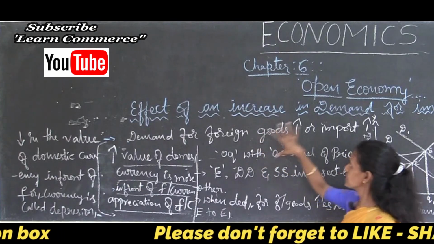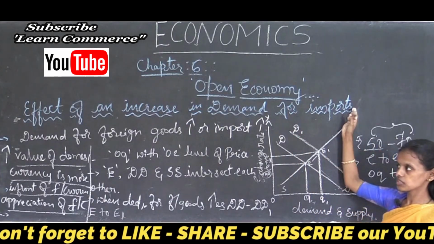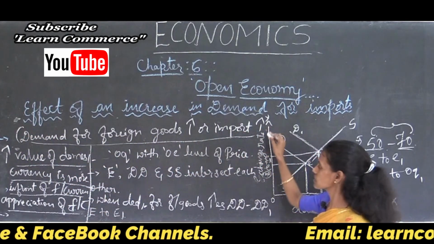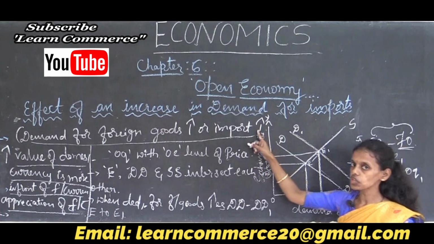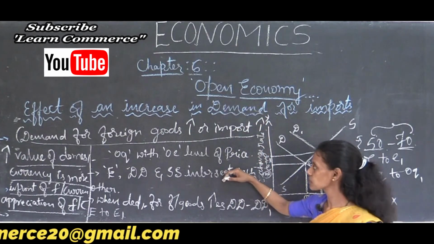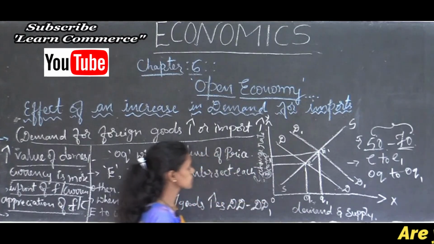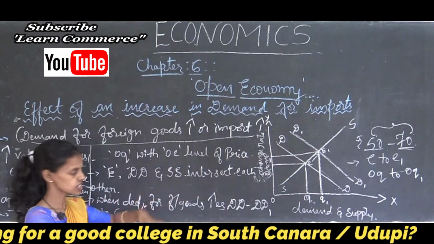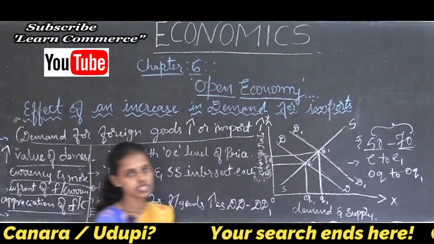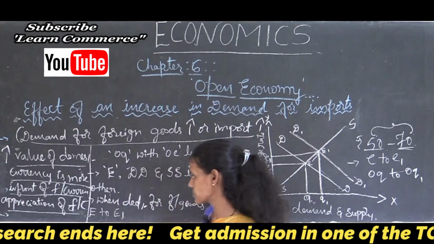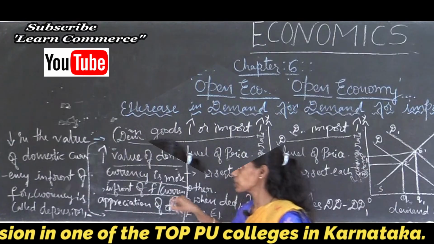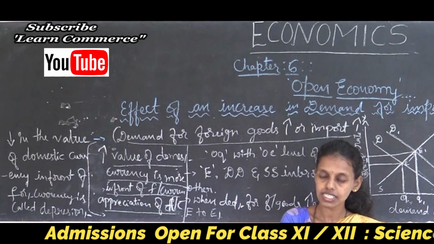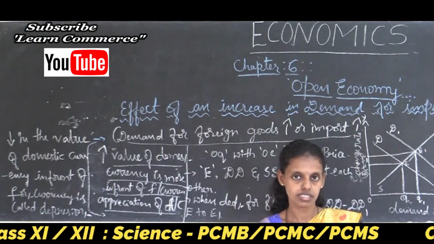So due to the change in the demand for imports, when the demand for foreign goods increases, that leads to an increase in the imports. Due to this, you can see the changes through the figure: demand and supply change, the exchange rate changes, and that leads to the depreciation and appreciation of domestic currency. So now you have studied what is depreciation and what is appreciation of domestic currency.